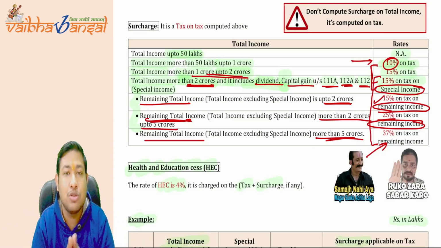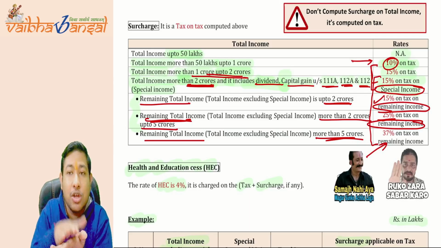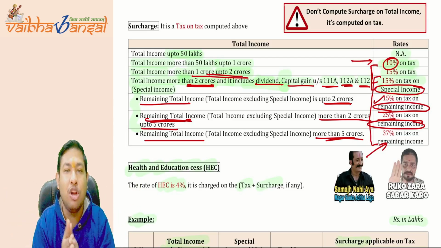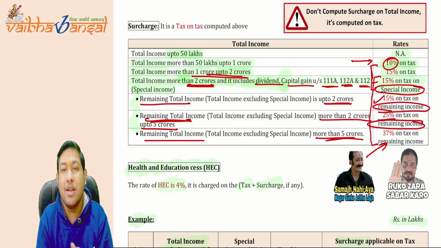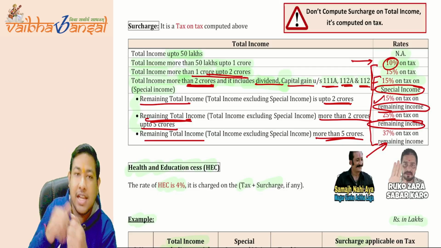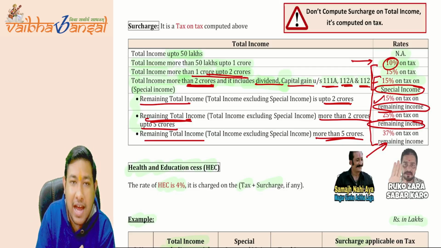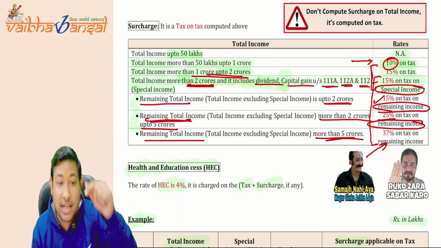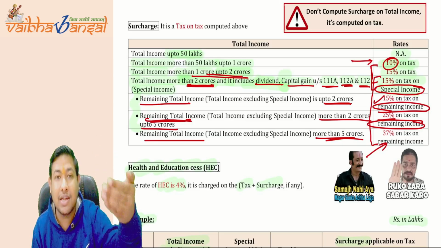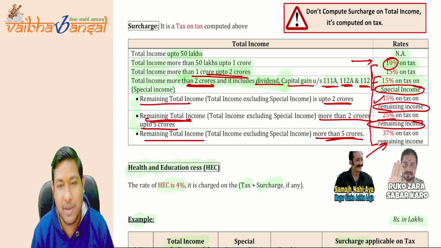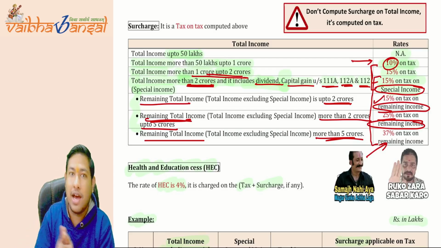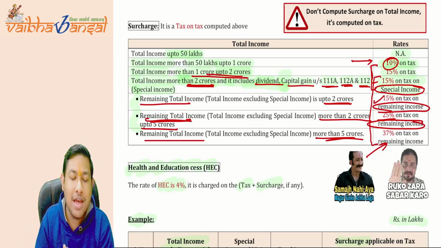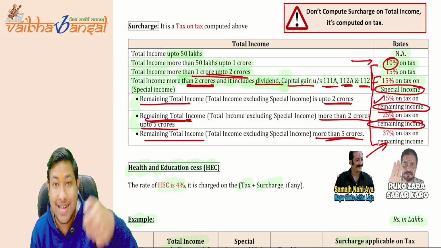The government wants to bring parity between the persons who are earning high and those who are earning less. So there should be an economic balance between those two people. So the government is taking surcharge from those who are earning high and giving benefits to those who are earning less. That is why the concept of rebate and the concept of basic exemption limit came, because we are earning more from surcharge from the individuals who are earning high. So surcharge is a tax on tax.